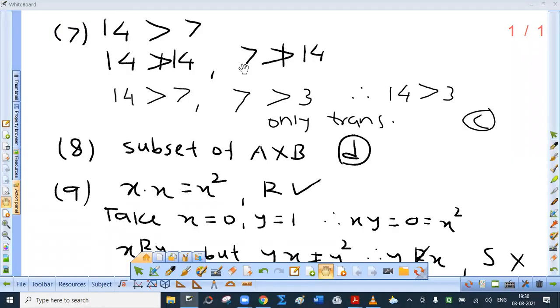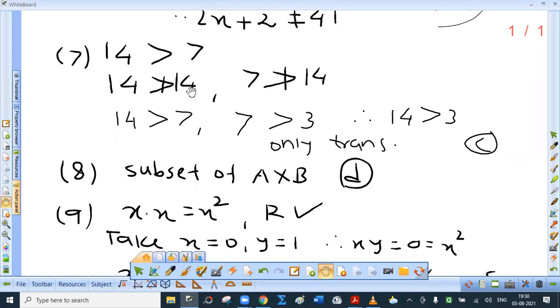Seventh, the relation greater than in the set of natural numbers is. Now 14 greater than 7. Is 14 greater than 14? No. Or if 14 is greater than 7, is 7 greater than 14? No. So this is not reflexive. This is not symmetric. But if 14 greater than 7, 7 greater than 3, then is 14 greater than 3? Yes. So it is only transitive. Correct option is C.